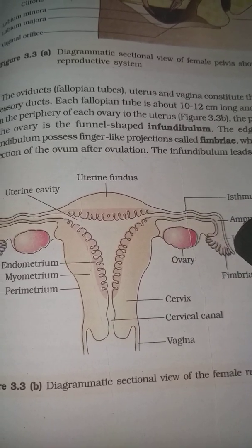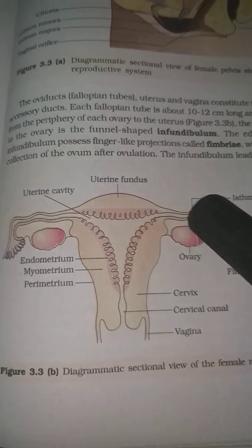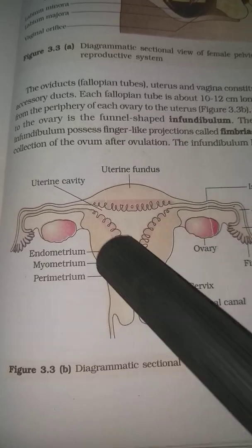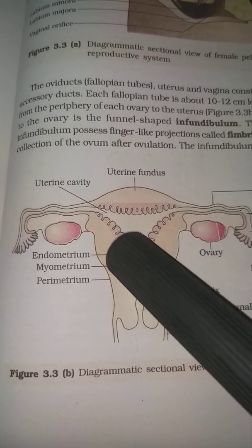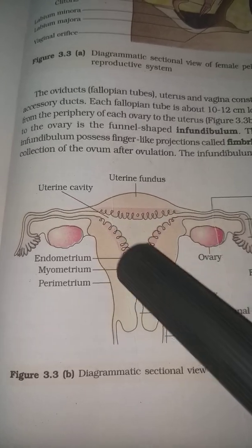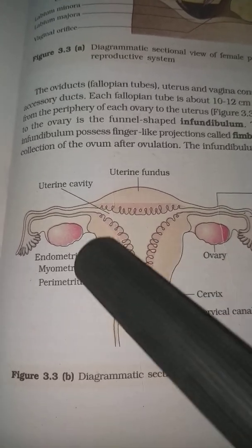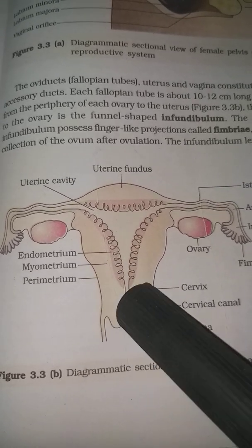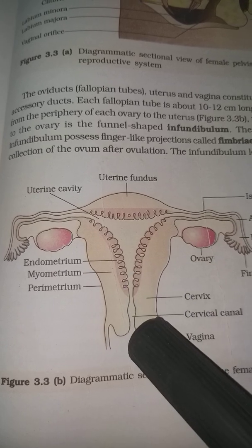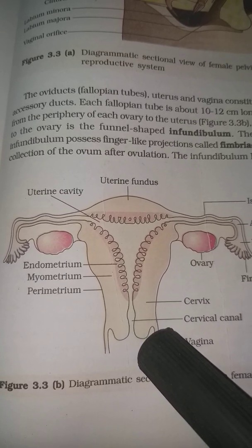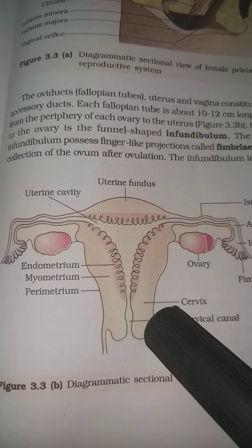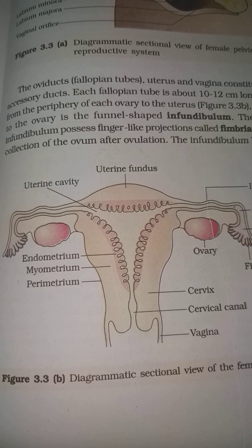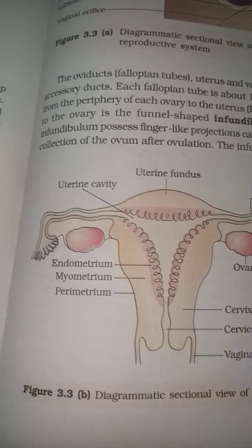All together these form a fallopian tube or oviduct, and from here you see the uterine chamber, or uterus. The walls of the uterus are endometrium, myometrium and perimetrium, the outside wall. Then you have the cervix, the mouth of the uterus. This is the cervical canal, and this is the vagina or birth canal through which the fetus is released out. So this is the gross structure of the organs of both the male and the female.